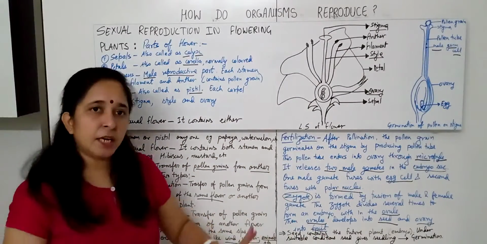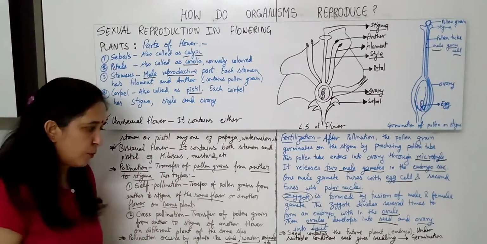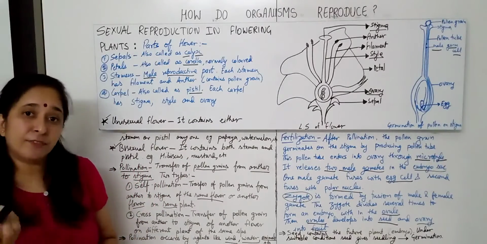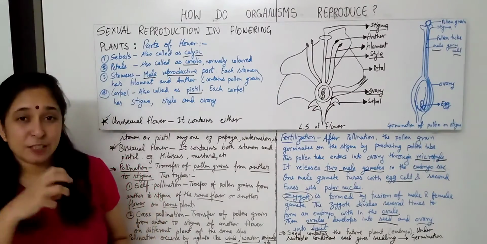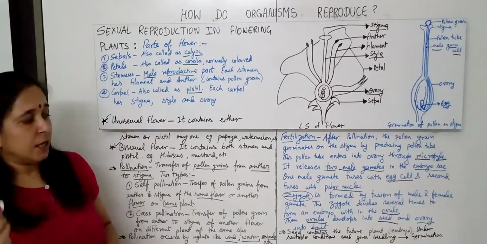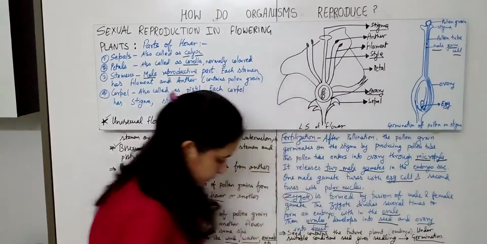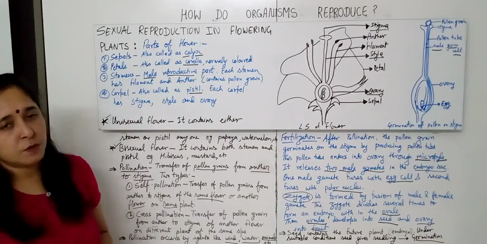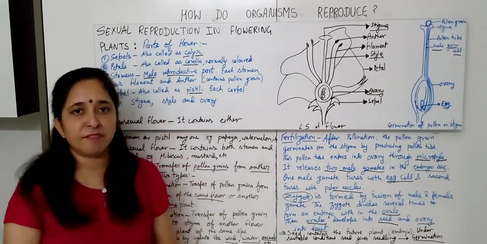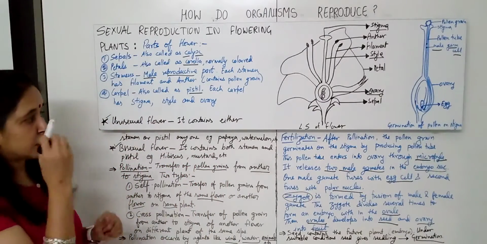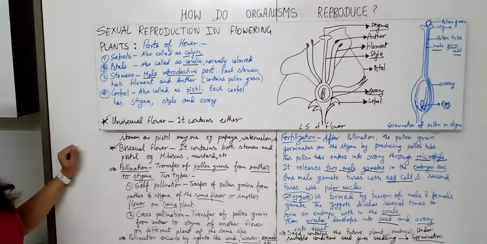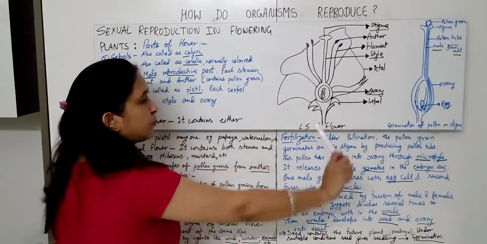Now, the seed contains the future plant, that is the embryo, and when the seed comes under suitable conditions, it will give the seedling. When a seed gives a seedling under suitable conditions, that process is called germination. But that takes place only under favorable conditions. So this is all about how fertilization takes place in the flower, how the male gametes enter and reach the ovary.